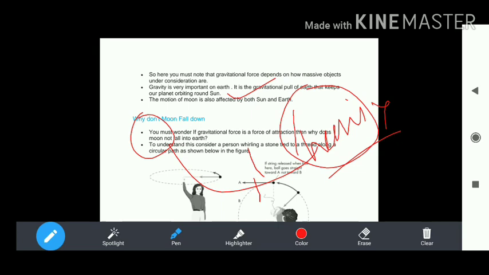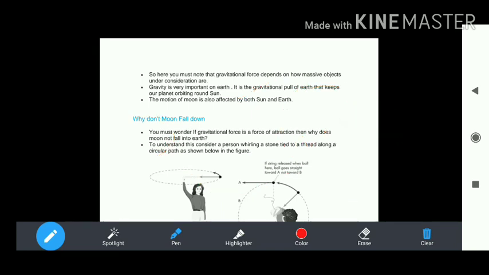Now the question is, if the gravitational force is attractive, and the moon is moving around the earth, so why does the moon not fall onto the earth's surface? My question is, the gravitational force is the attractive force, so why does the moon not fall onto the earth?